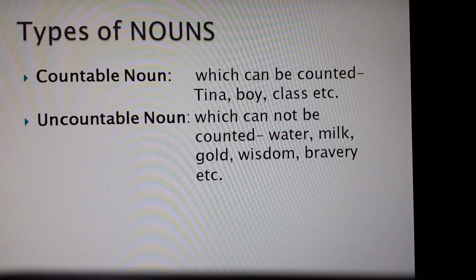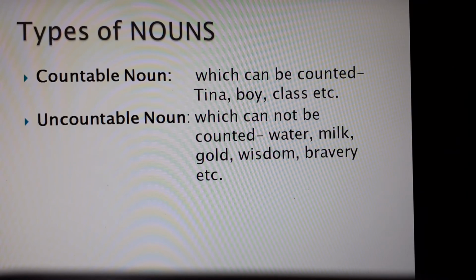Uncountable noun, the meaning is clear, that is, which cannot be counted. For example, water, you cannot count water. Milk, you cannot count milk. Gold, wisdom, bravery, etc. So these are such nouns, or we have many more examples of uncountable nouns, that is, which cannot be counted.